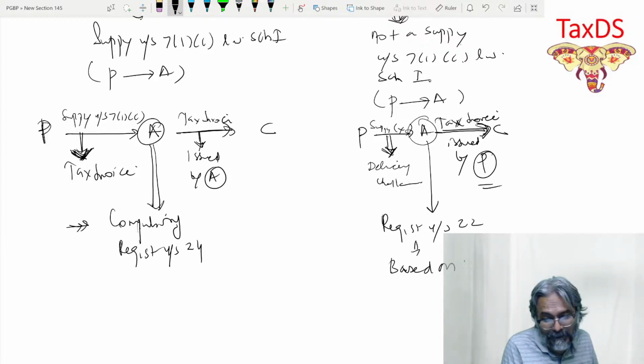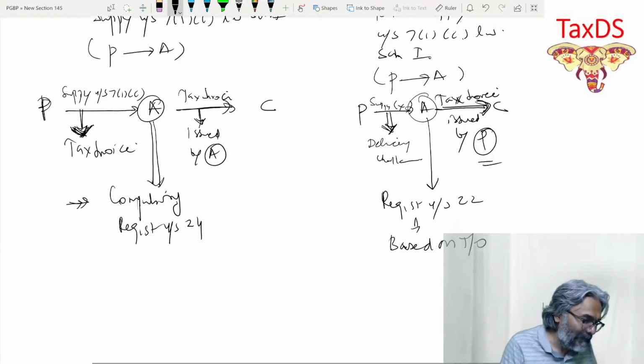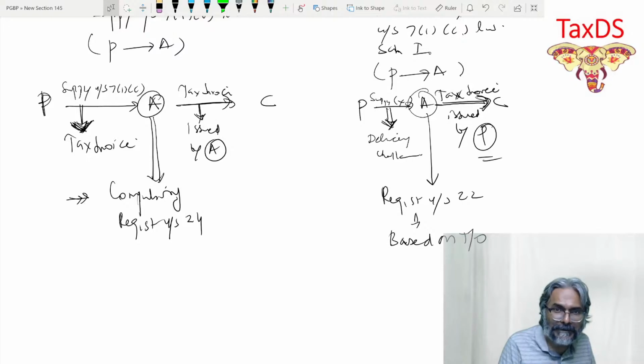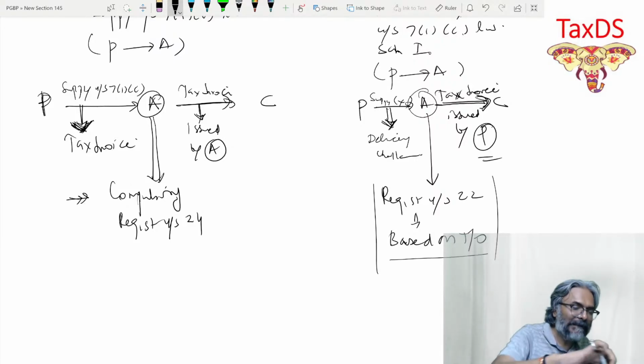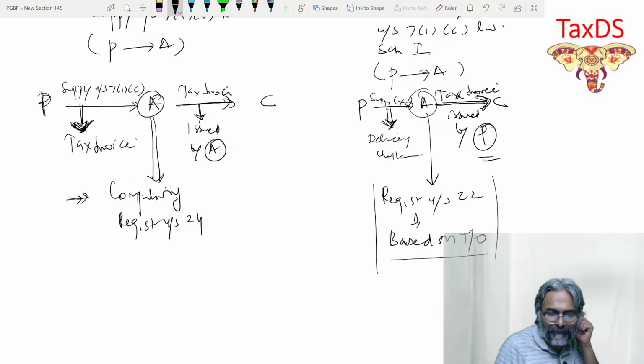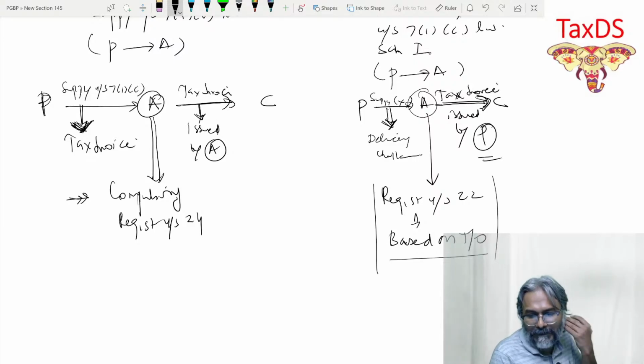Based on the turnover criteria. Based on the turnover criteria, students, in this context, isn't it? And that exactly is the point, students. Is that point clear to all of you?